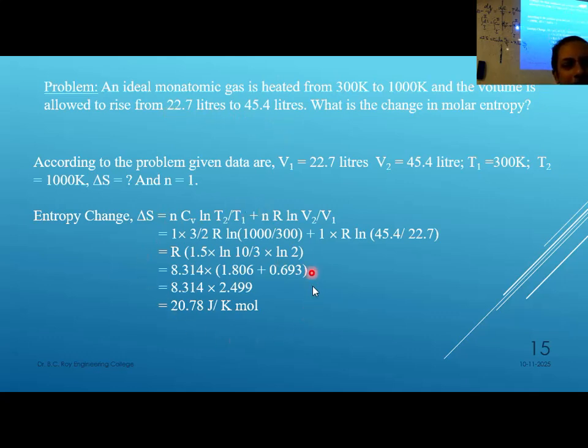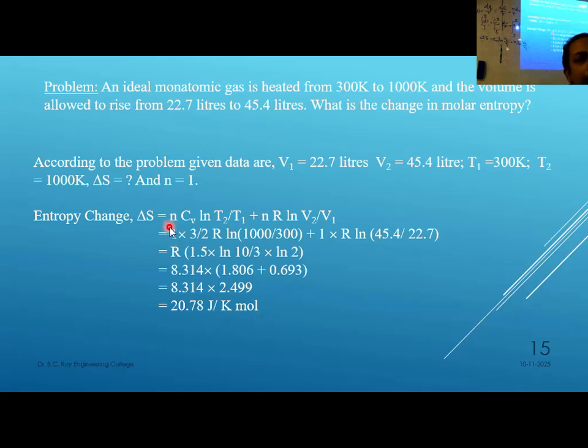If you apply, you will get the total entropy change in terms of joule per Kelvin per mole. That is the entropy unit. The unit of entropy is joule per Kelvin. Because what is the formula? dS equal to dQ by T. Q is heat, that can be joule or calorie, so it can be calorie per degree. The unit can be calorie per degree or joule per Kelvin, as you feel like. Both are valid.